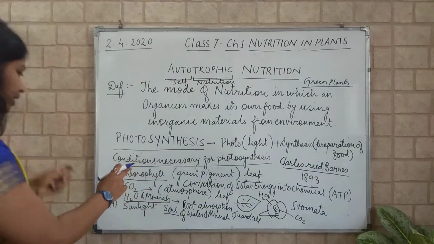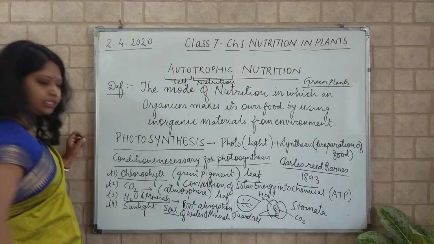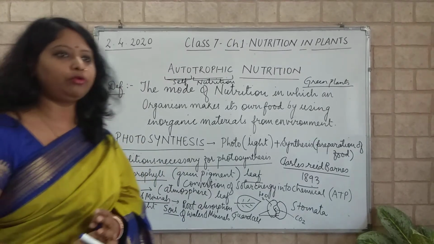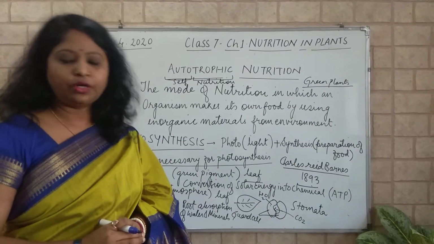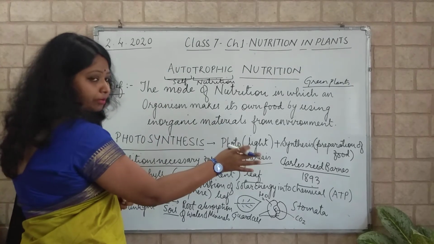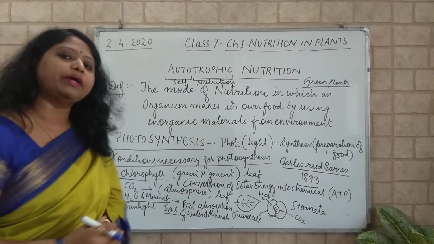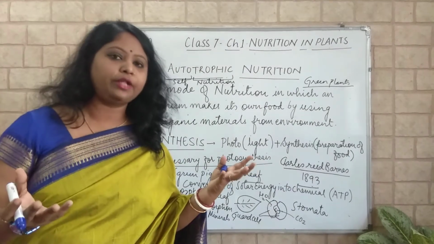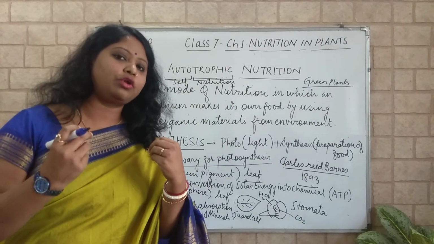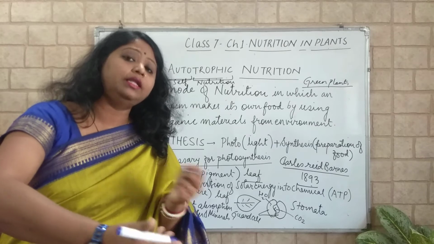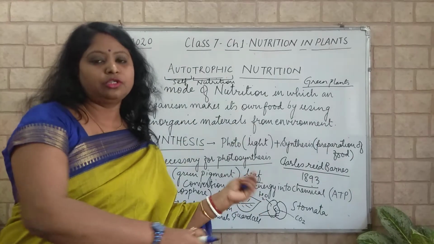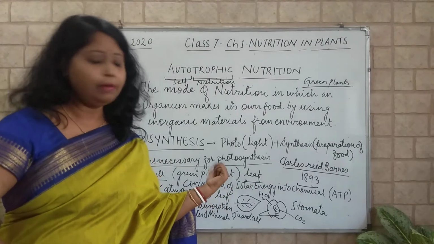Clear? Come to the last factor, which is very essential: sunlight. When we are talking about a natural source, we are talking about sunlight. Sunlight is very much necessary. If sunlight is not provided to the plants, they will not be able to prepare the food, because the first step in photosynthesis is absorption of solar radiation and converting it into some chemical, then utilizing that chemical for preparation of food. So sunlight is necessary. Clear?